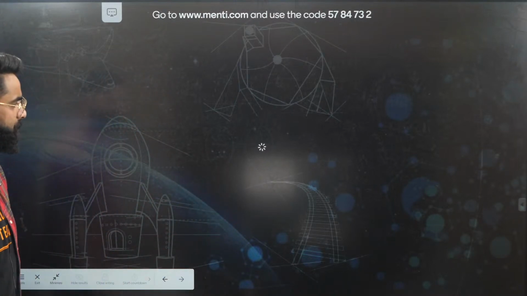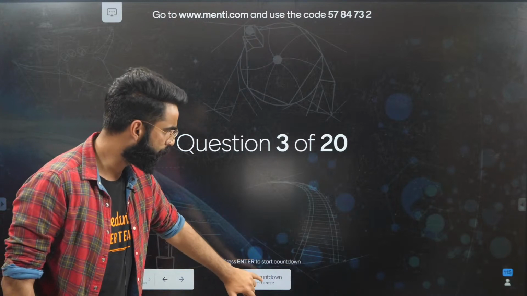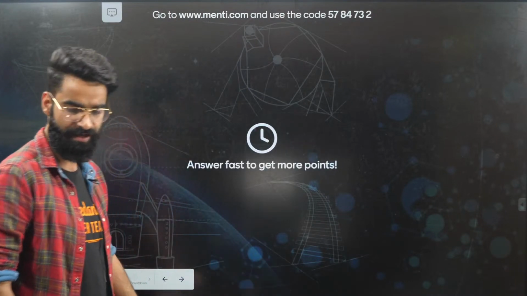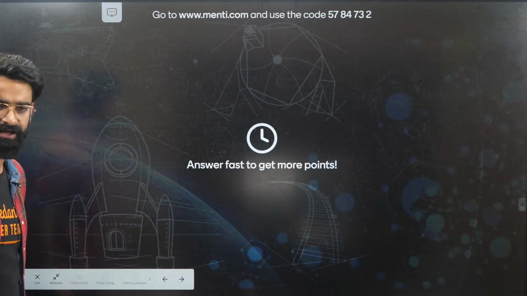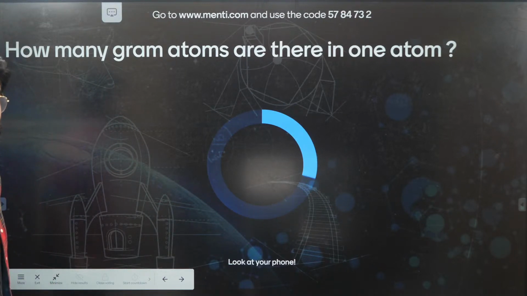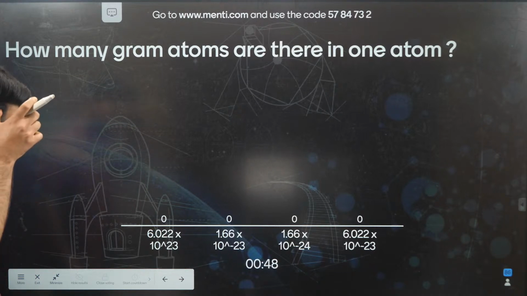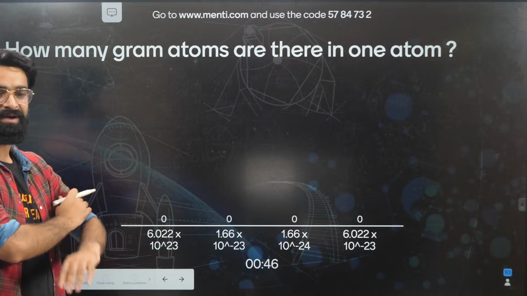Let me move on to one more question, yeah? Let me start the countdown in 3, 2, 1, and now. I've started the countdown. How many gram atoms are there in one atom of an element?